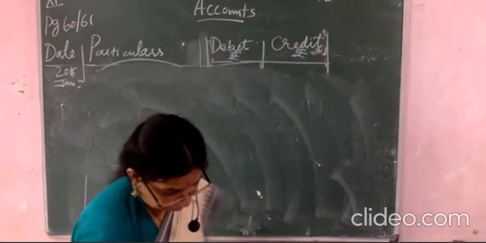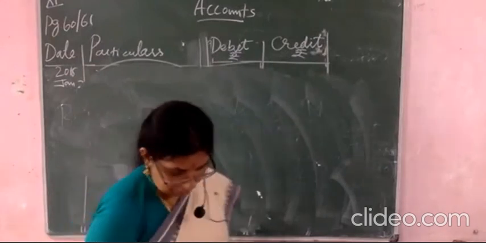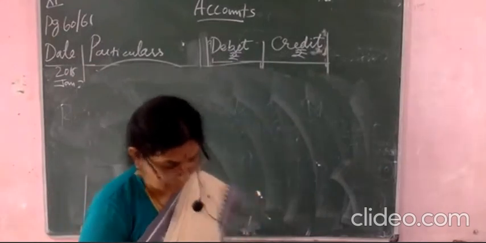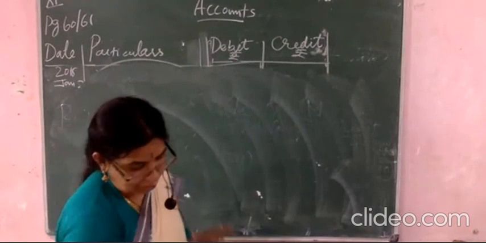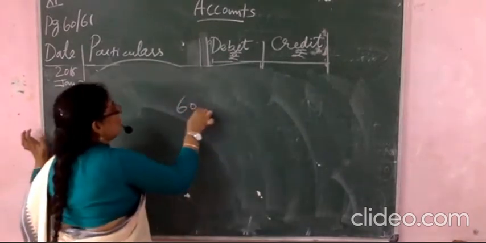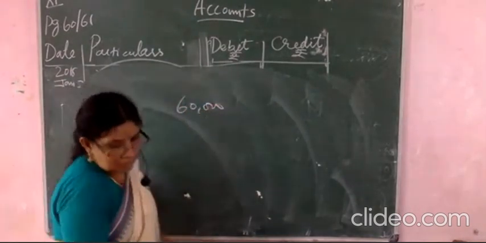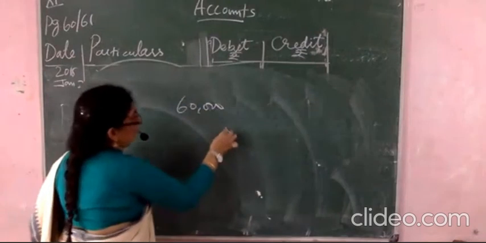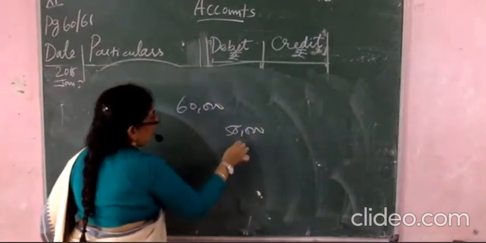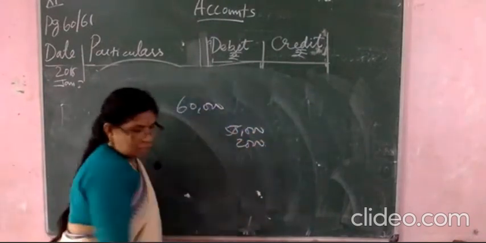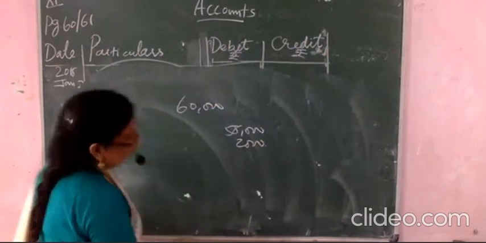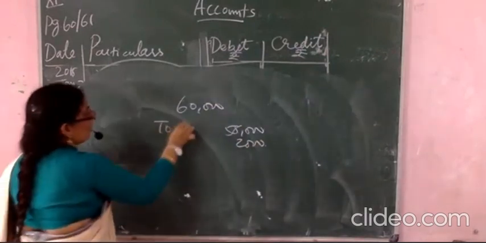In this you will see bills received. How much is it received? YN company to bank 58,000. Total is 60,000, and 58,000 is given here and 2,000 is your discount. Here settlement is bank.